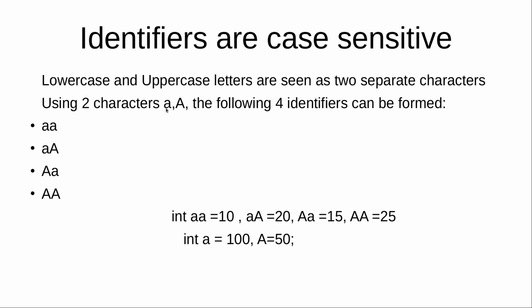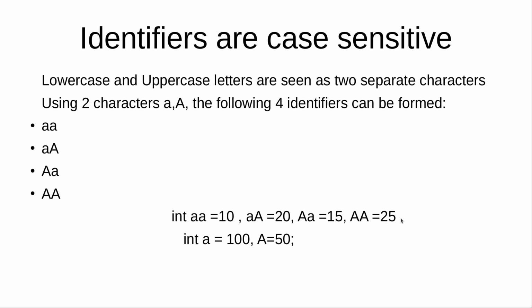So as we saw earlier, both lowercase as well as uppercase letters are permitted to form identifiers. But say for example, if we have a small letter a and a capital letter A, the compiler sees them as different characters. Okay, it's not the same, but it's different. So if we have two characters a and capital A, we can actually form four identifiers. The first one with two small letters, the second and third with a combination of small and capital letters, and the last one with two capital letters. And here this declaration is actually a valid one, where we have all the four combinations possible.